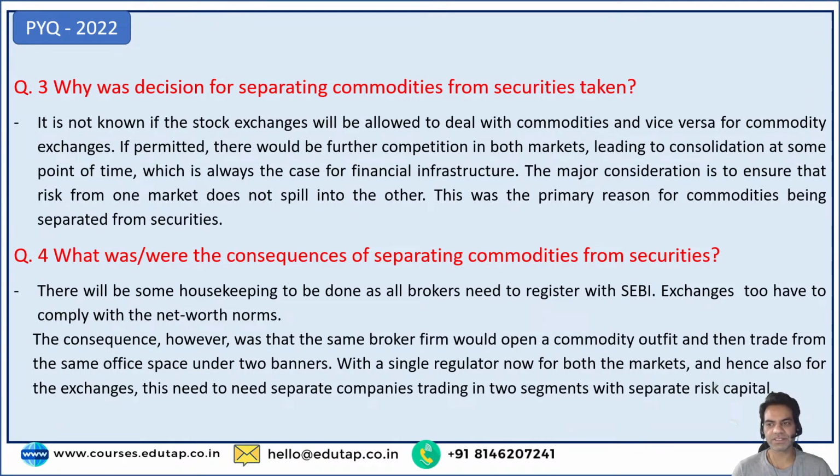The major consideration is to ensure that risk from one market does not spill into the other. And this was the primary reason for commodities being separated from securities. So you have to pick out points from different paragraphs and then present your answer, collating the points and consolidating them together to present your answer, right?